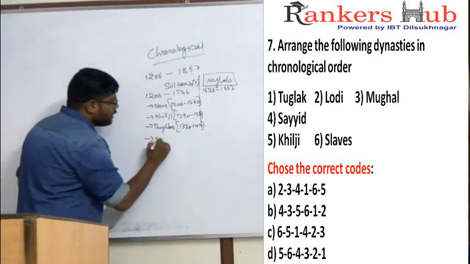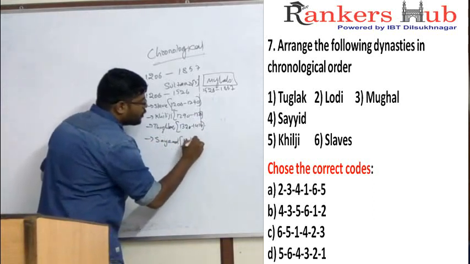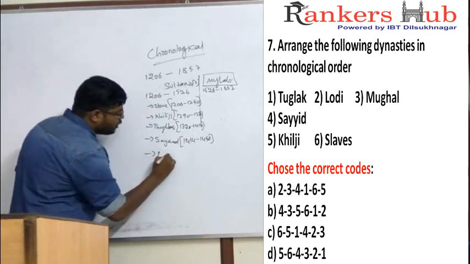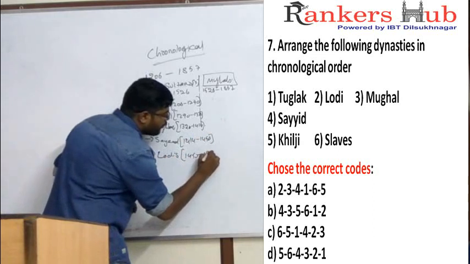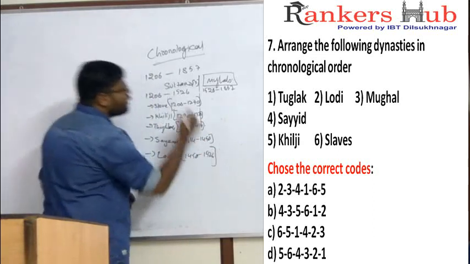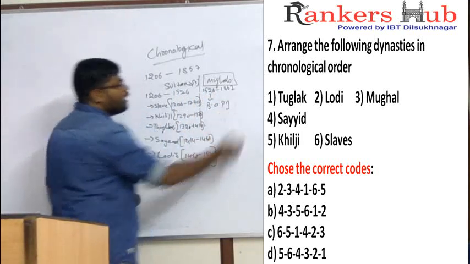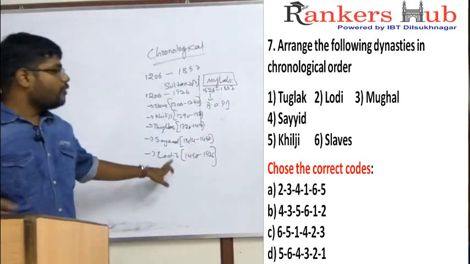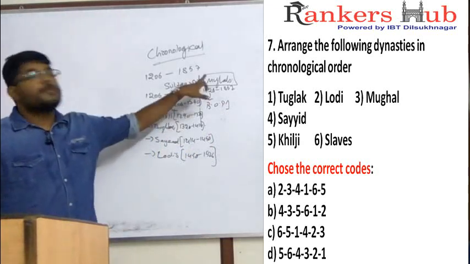Fourth family was Sayyid, which ruled from 1414 to 1450, and final family was Lodis, which ruled from 1450 to 1526. In 1526 we have the Battle of Panipat. In the Battle of Panipat, Babur defeated the last king of Lodi, that is Ibrahim Lodi, and established his own dynasty called Mughal dynasty.